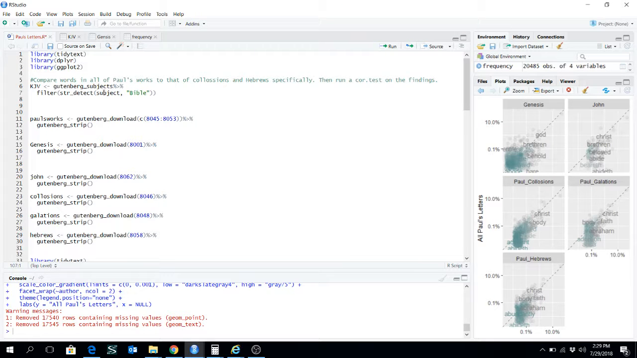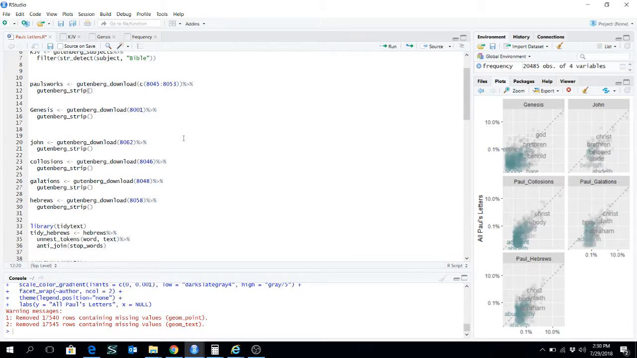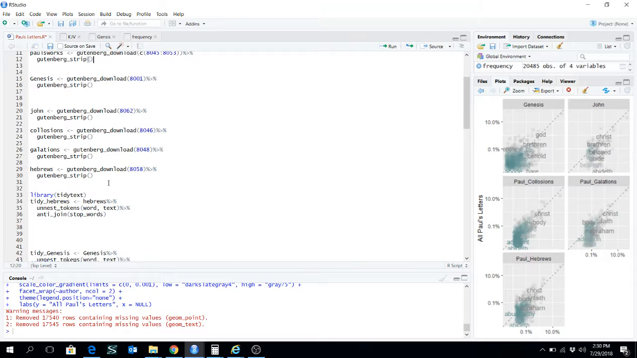So basically, I used the Gutenberg call to pull down the King James Version. I then went ahead and found all of Paul's works, so there are about 8 books. This function strips out the unnecessary information like preface and history and title document and that sort of thing. Just kind of cleans it up for text analysis. I did the same thing with Genesis, just the book of Genesis, the book of John, Colossians, Galatians, and Hebrews.